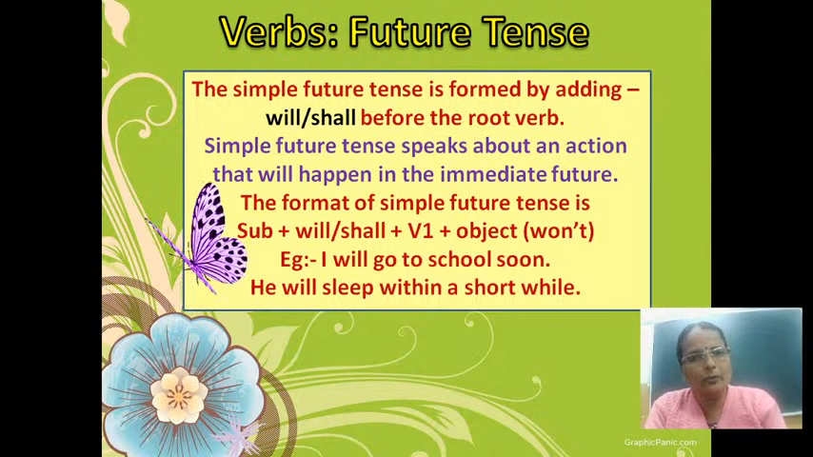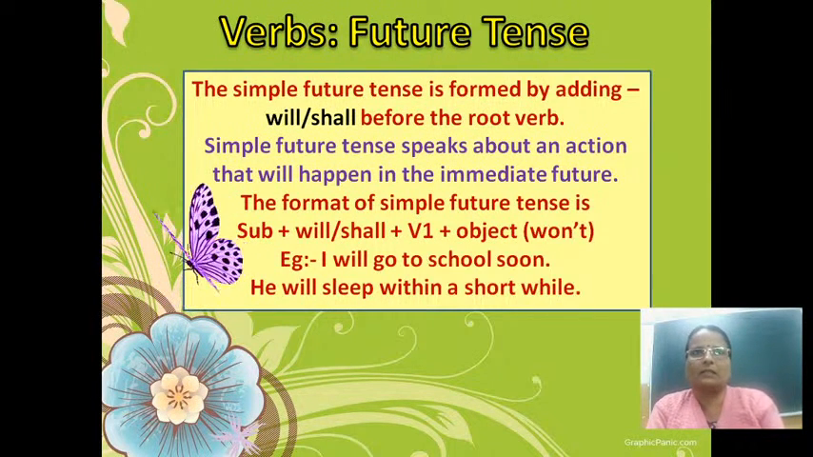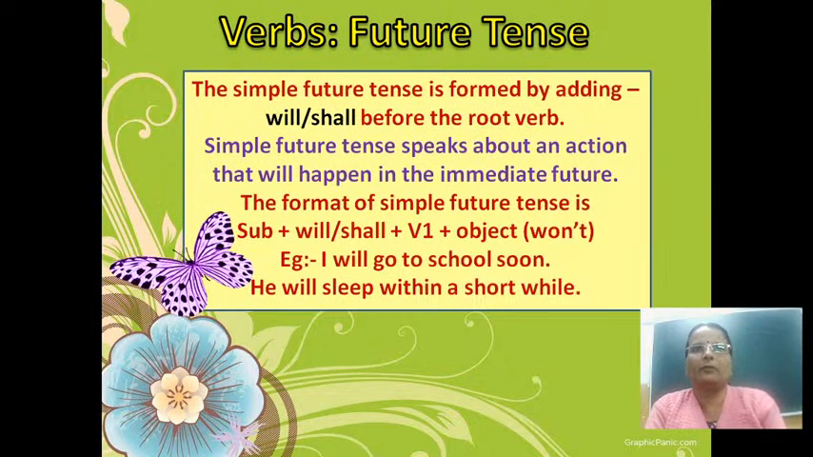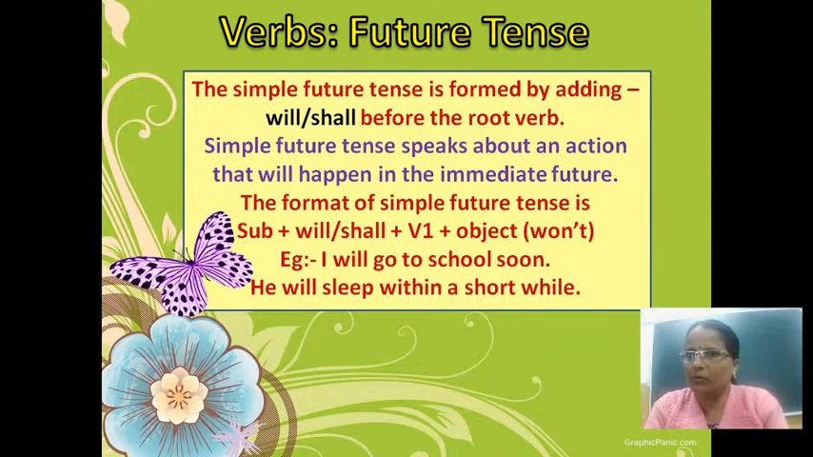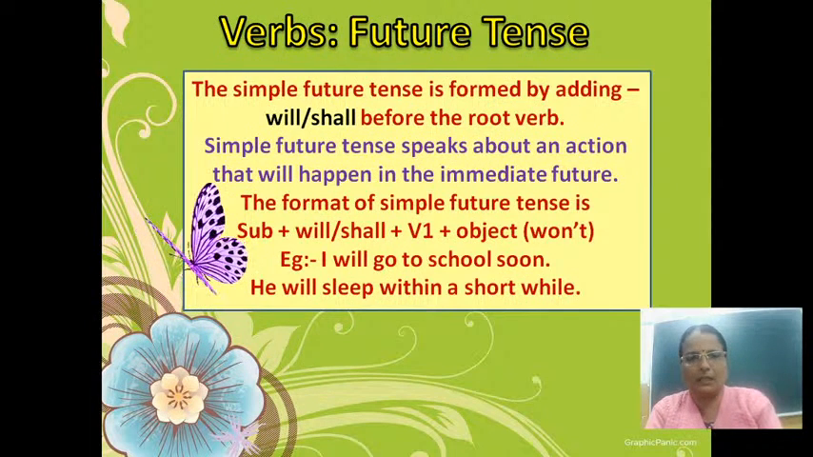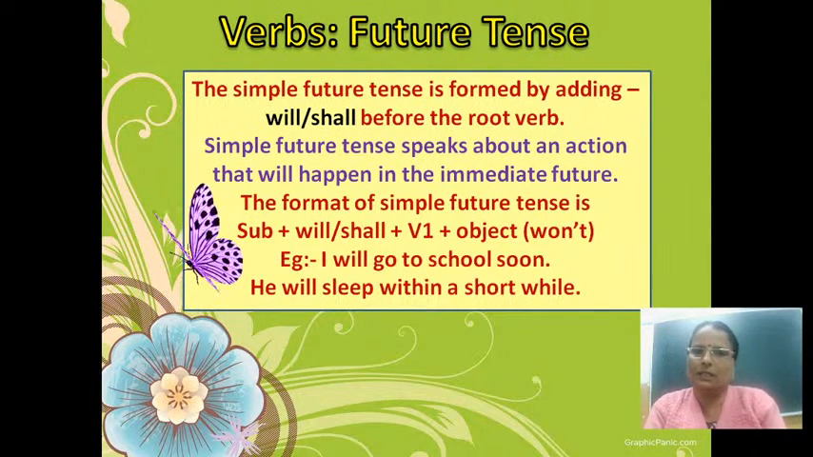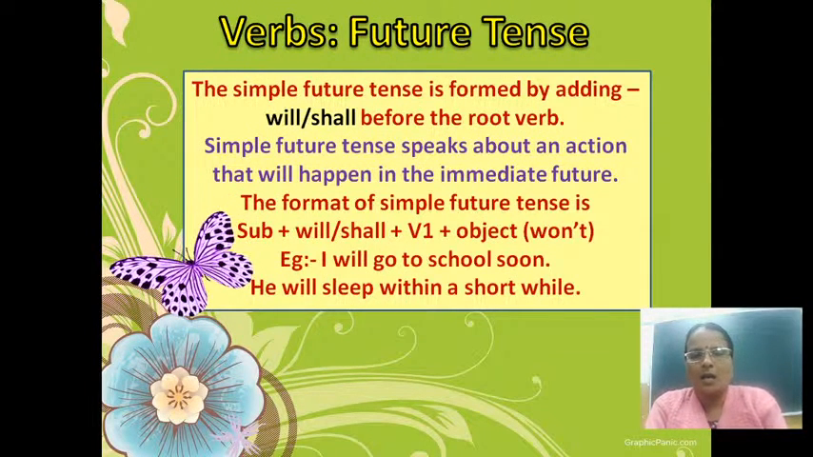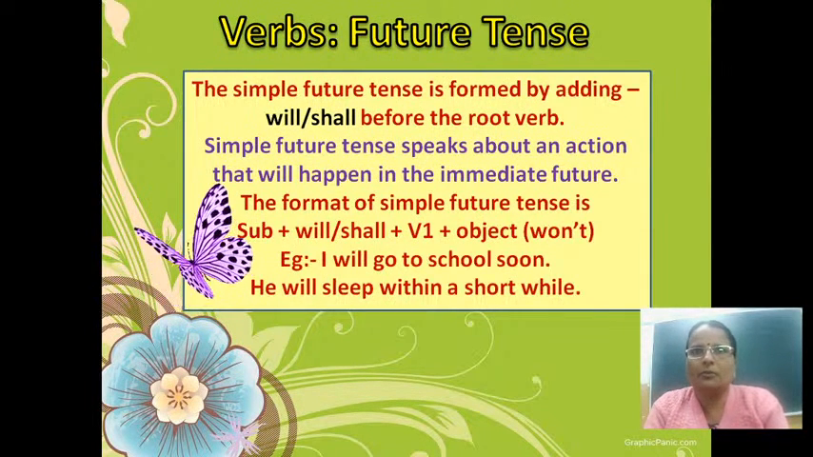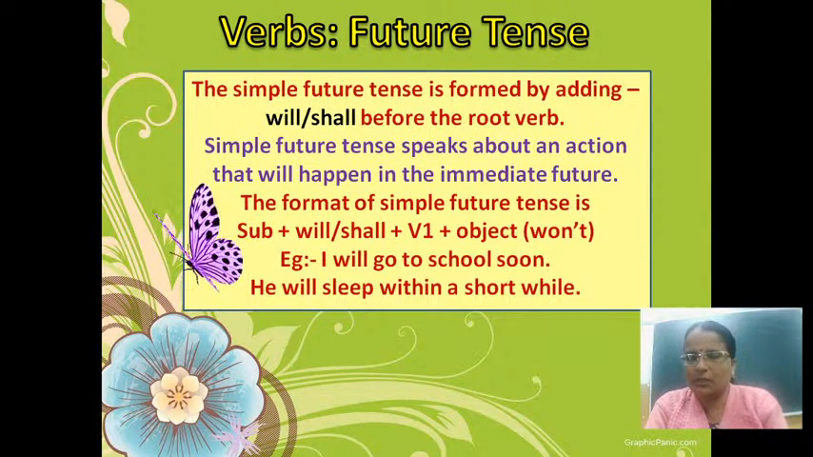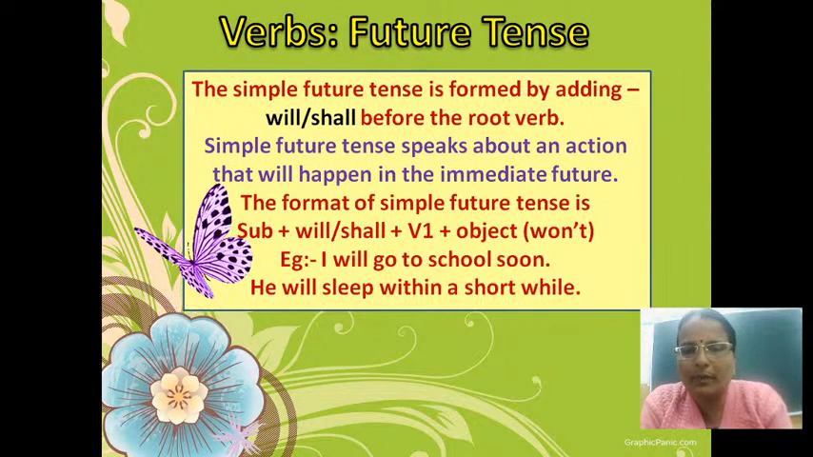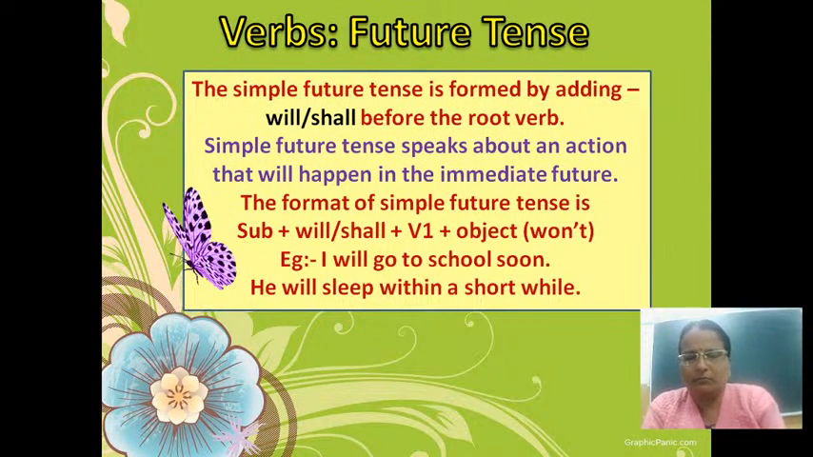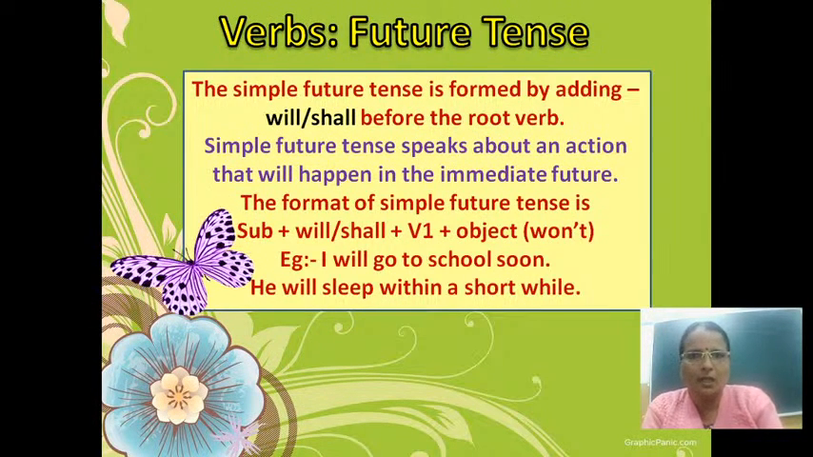Now see, why do we use simple future tense? Simple future tense speaks about an action that will happen in the immediate future. तुरंत होने वाली कोई चीज़ के बारे में जब हम बात करेंगे तभी हम सिंपल फ्यूचर टेंस यूज करते हैं. For example, there are two ways to express simple future tense that we will learn in the next slide. Okay, I will go to Mumbai tomorrow. Immediately, tomorrow itself it's going to happen.